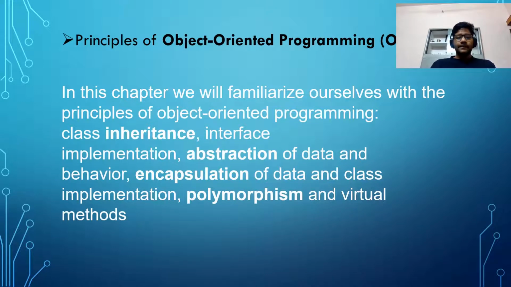In this chapter, we will familiarize ourselves with the principles of object-oriented programming. Now, let us understand what object-oriented programming is in programming with Python. There are classes, inheritance, abstraction of data and behavior, encapsulation of data and class implementation, polymorphism, and virtual methods. So these are the small topics in object-oriented programming.